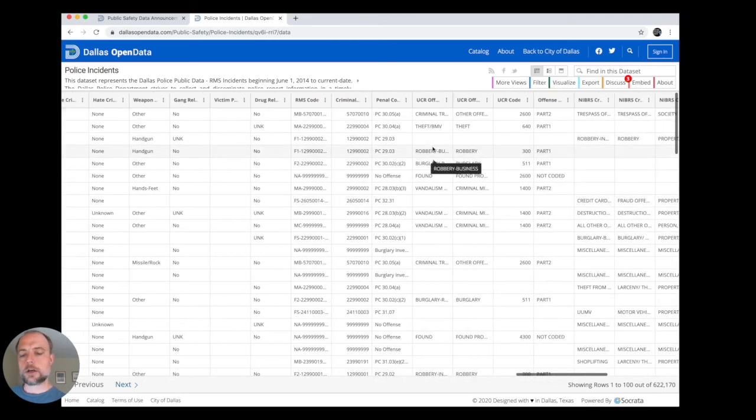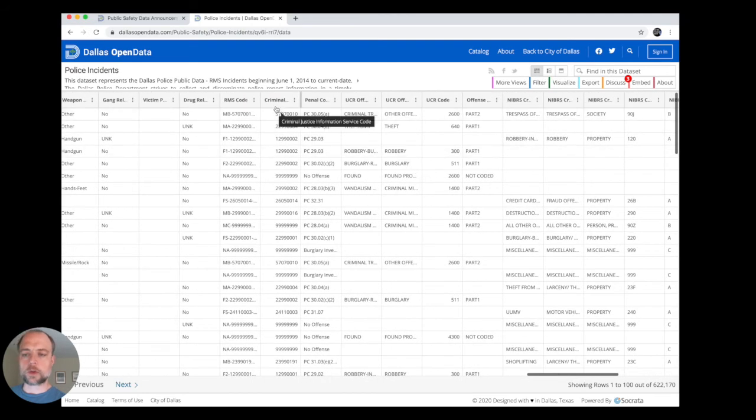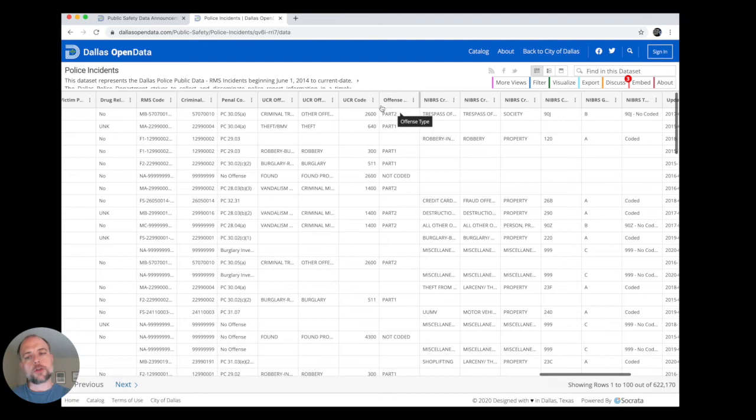You have in here some reporting, so the criminal code, penal code, UCR offenses, and NIBRS. Let me explain this for a second. The Uniform Crime Reporting System was an original system by the FBI, Department of Justice, to categorize crime related to the offense. They've shifted into NIBRS, the National Incident-Based Reporting System, that is more specific to the incident itself.